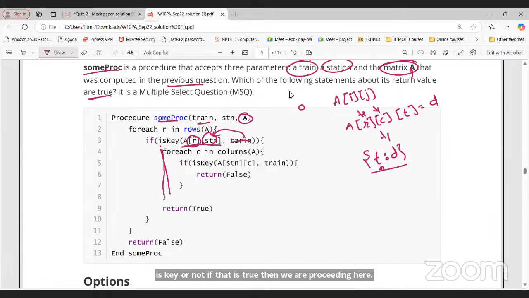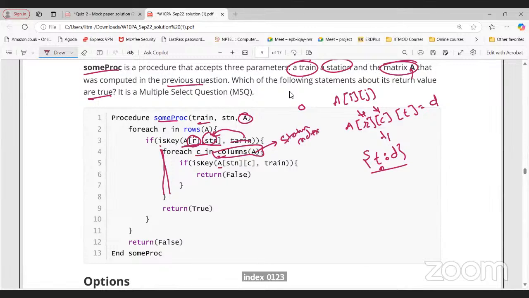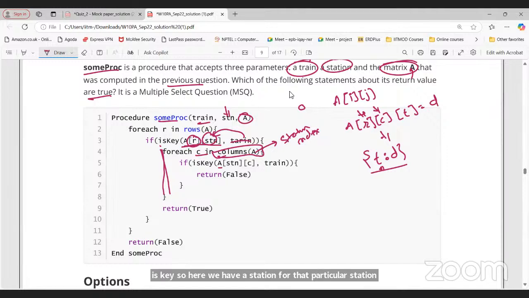So what we are doing: for each C in columns of A. Again, columns of A will be station index 0, 1, 2, 3, right? So here we have a station. For that particular station and for that C, for which C value we have a train, if that is true, then we are going to return false. Otherwise, return true. And we have to do this for all four.